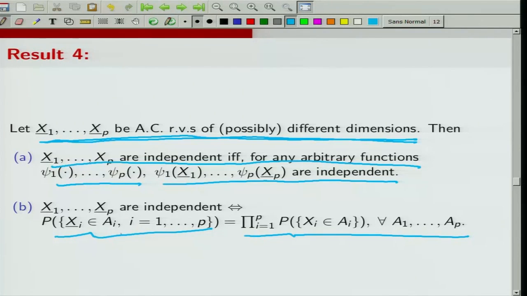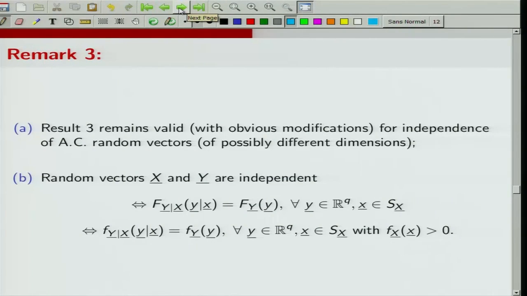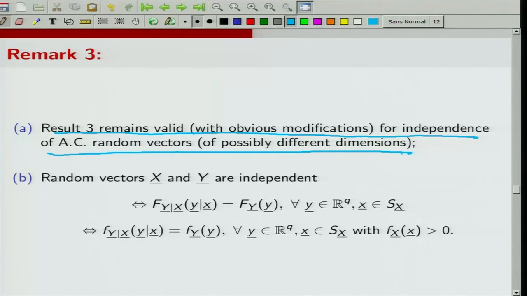This, of course, we have seen in the case of joint distribution functions: if these sets were of the type minus infinity to x, then this is equivalent to saying that the joint distribution function is the same as the product of marginal distribution functions. Now, just a remark: result 3 remains valid, with obvious modifications, for independence of absolutely continuous random vectors. That is what I repeated a few moments back.